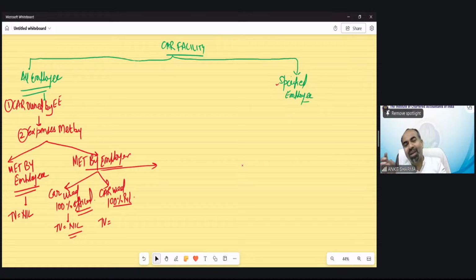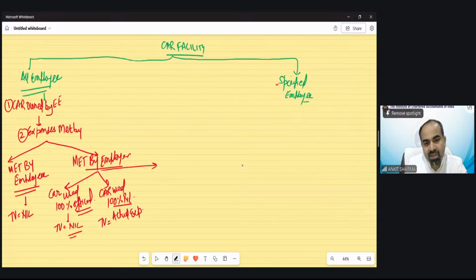So 100% for private purpose. So automatically, what should be the taxable value? Expenses paid by the employer, actual expenses paid by the employer. That would be the taxable value. Look, the last case left in the case of car owned by employee.